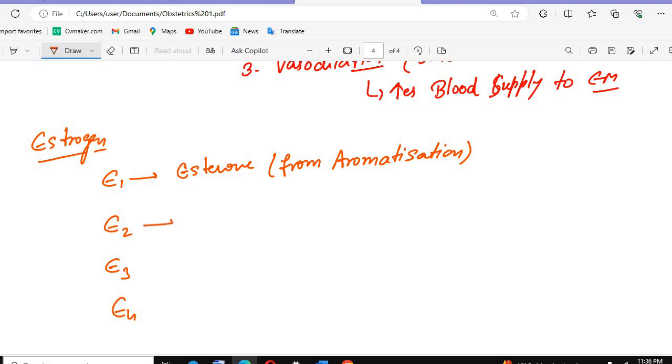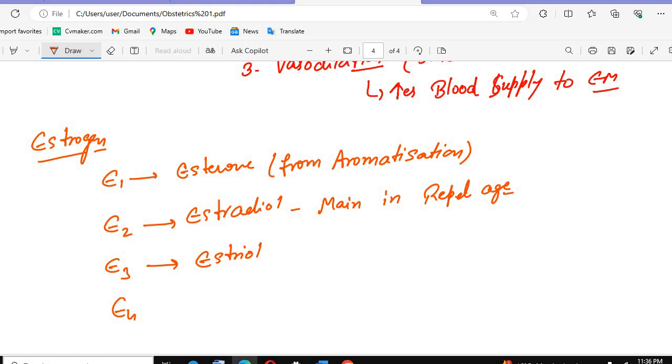Then E2 is estradiol. Estradiol is the main hormone in reproductive age. This hormone is main in reproductive age, that is estradiol. In reproductive age means both in pregnancy and in the non-pregnant state also. E3 is what? Estriol. Estriol is mainly seen in the pregnancy time.